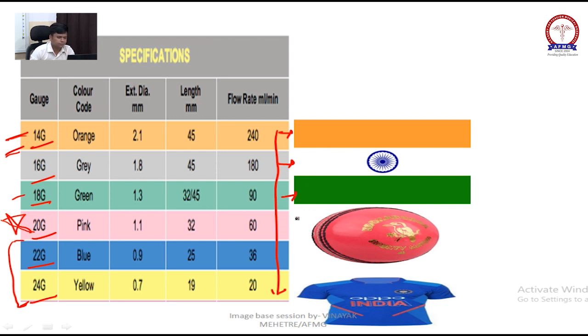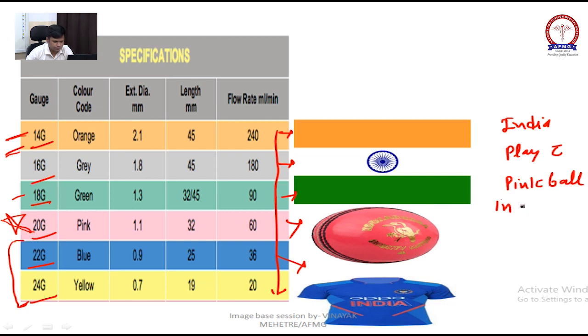Tricolor of the Indian flag, pink ball, blue jersey. The mnemonic is: India play with pink ball in blue and yellow jersey.